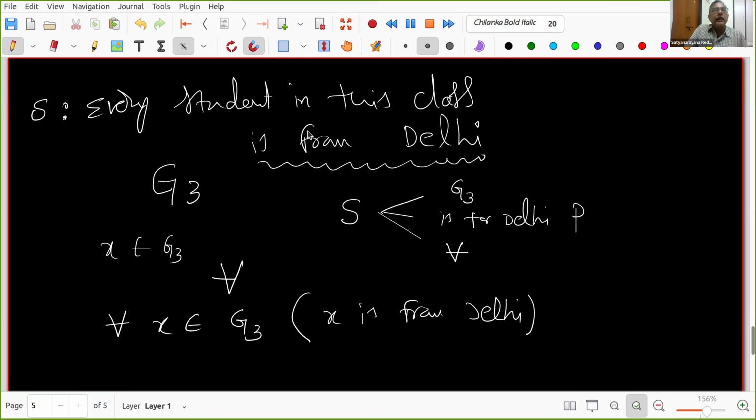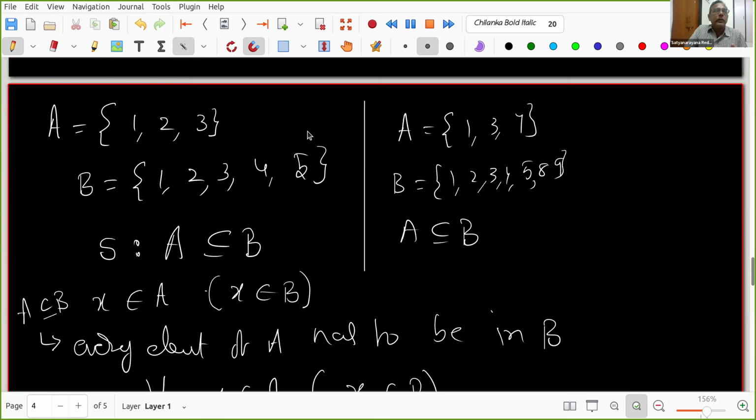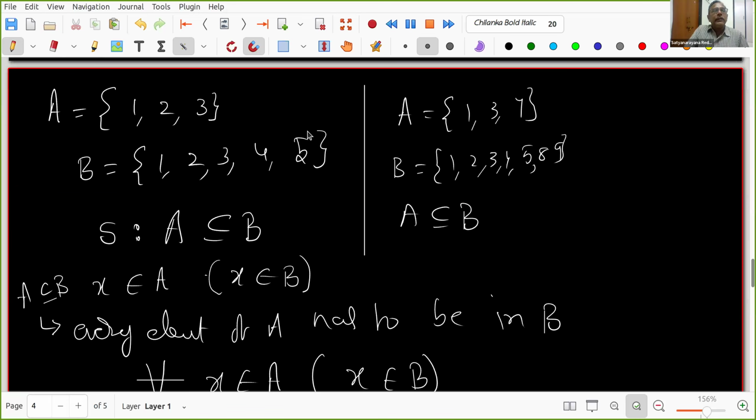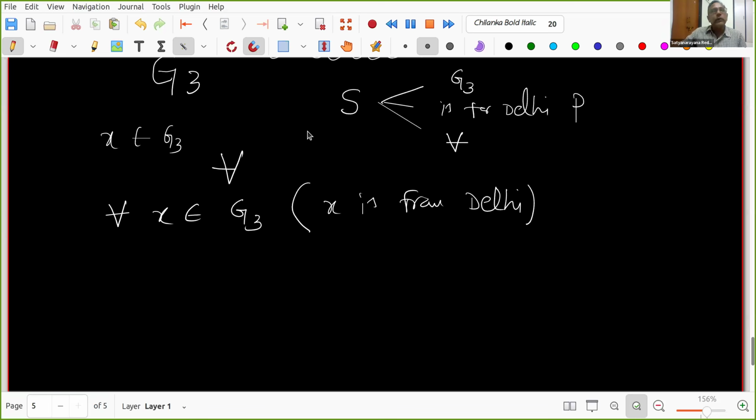See, depending upon the set. Here the elements are 1, 2, 3, correct? In this set the elements are 1, 2, 3. Here the elements are the students. Let me ask one question. I'm taking a set A equal to cat, dog, and tiger.